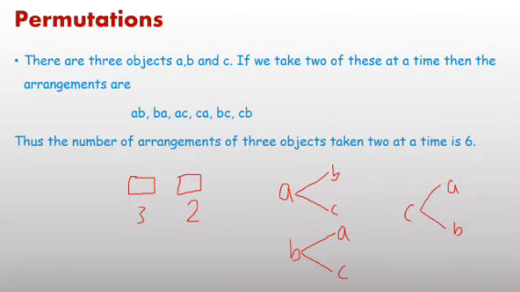Or here, just using the fundamental principle of counting, first place any one of 3 letters we can write, and if any one of 3 letters is written, then at second place you can observe here only 2 options. First is A, then 2 options here, 2 options here and 2 options here. Multiply and you will get the total number of arrangements as 6.